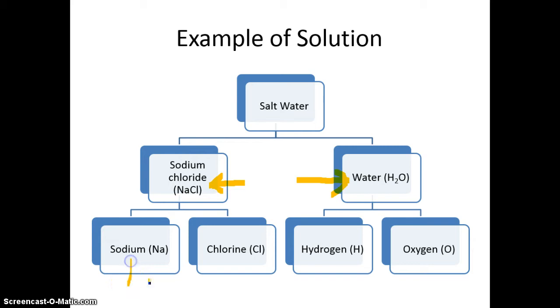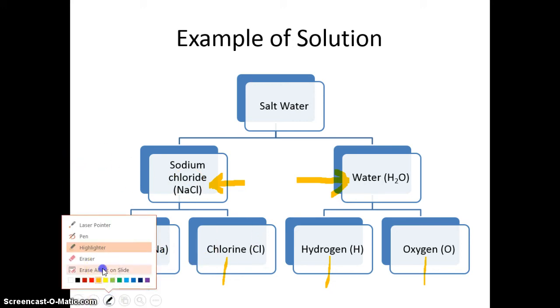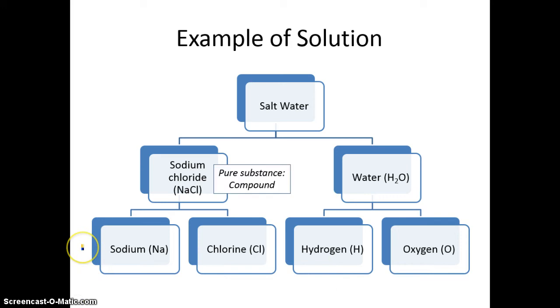of two elements, sodium and chlorine. And then under water, we have hydrogen and oxygen. So in a solution, you'll see we have two different pure substances that have combined together, and those pure substances or compounds are made up of individual elements. We can go ahead and label that as follows.